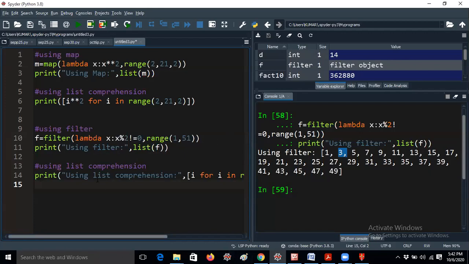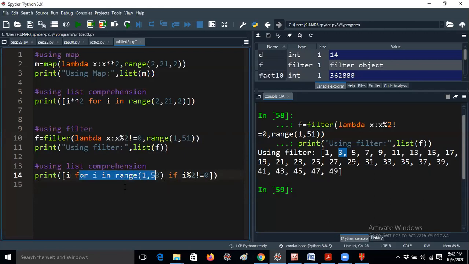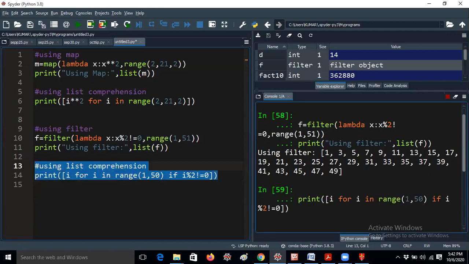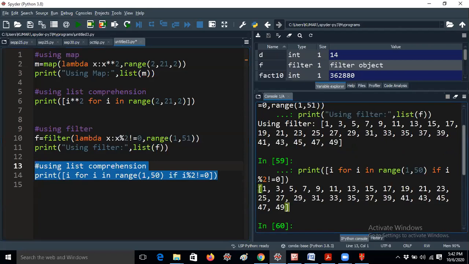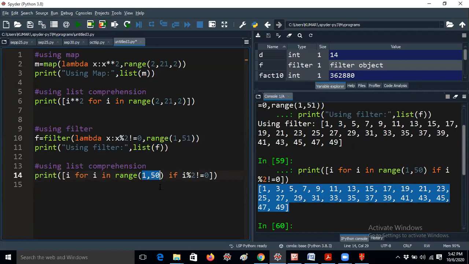Anyway, let me explain list comprehension for the same question. Let me remove this comment. So I for I in range of 1 comma 50 if I modulus 2 not equal to 0. That means it will check using a for loop, starting from 1. 1 modulus 2 not equal to 0, this condition is true, then the I value will be printed. This is using list comprehension. You can get the values like this: 1, 3, 5, 7. It will automatically increment again. Because I have to give 1 comma 51, it will get up to 50.